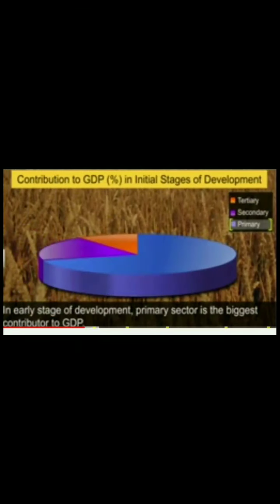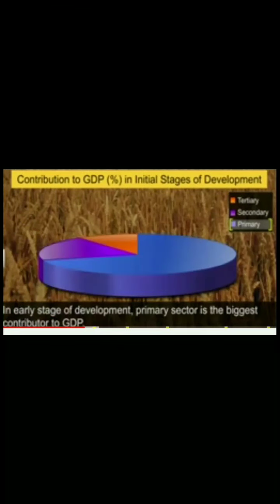Statistical data reveal that the contribution of different sectors to the GDP of a country depends on the state of development of that country's economy. An economy starts developing based on natural resources and products.